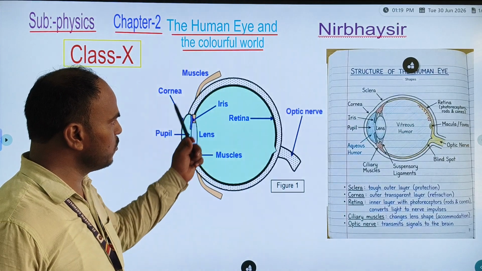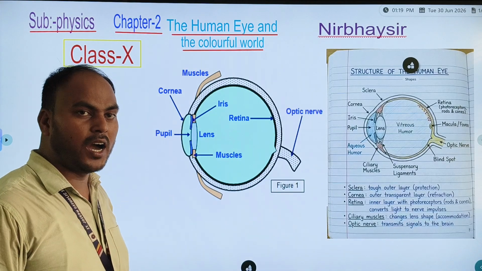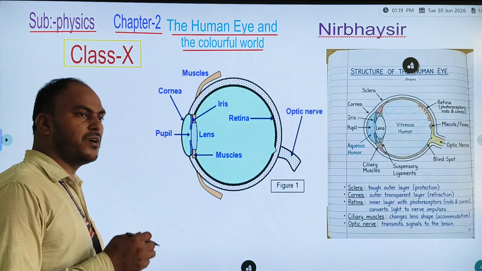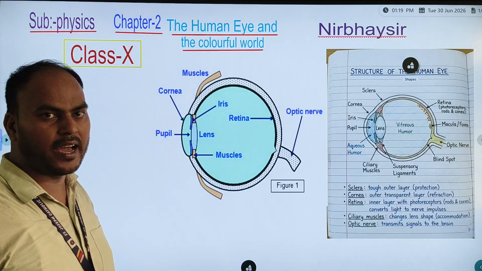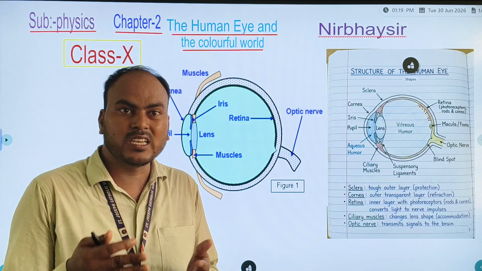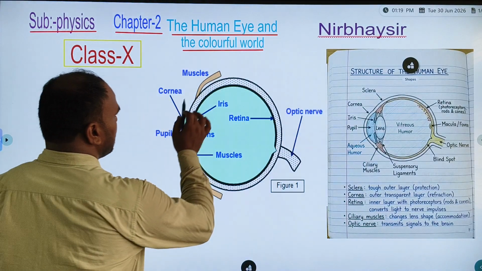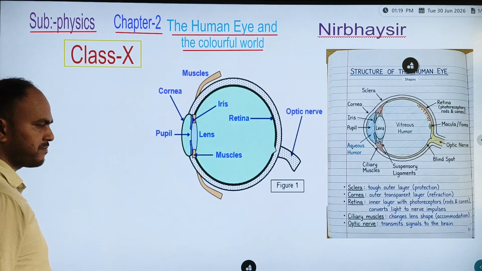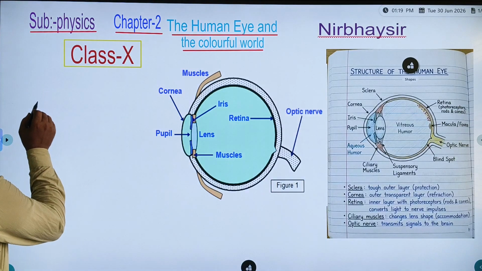So we are going to discuss and explore the knowledge about the eyes, the structure of the eyes, and the parts present inside the eyes. We will discuss their functions and how they work inside the eyes in this video. First, you can see this is the structure of our eyes.